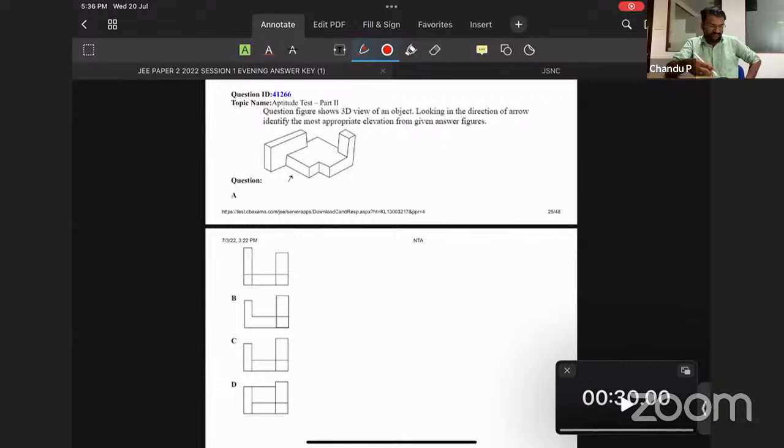So over here in this question, which is the right answer? You are viewing from this direction. 1, 2, 3, 4 surfaces you can see. Now you can eliminate options. 1, 2, 3, 4, 5. Actually, we can see only 4 here, so these are 5. Option A may be wrong. 1, 2, 3. It's definitely wrong. 1, 2, 3, 4. A possibility. I'm keeping it here. 1, 2, 3, 4, 5. Obviously not. Option C.